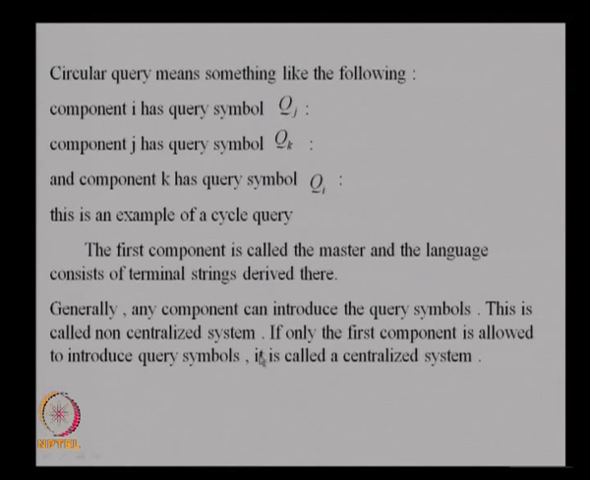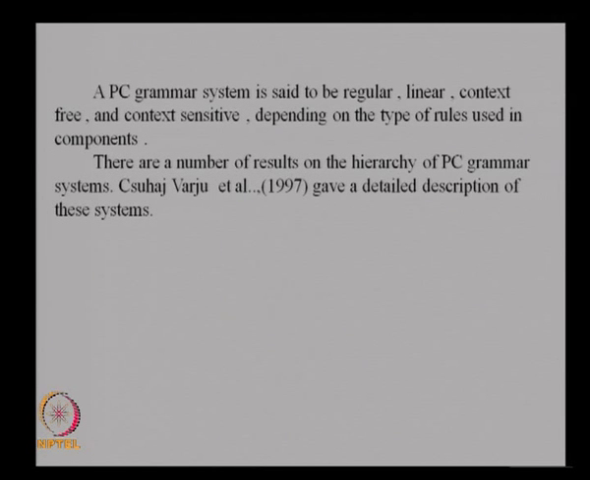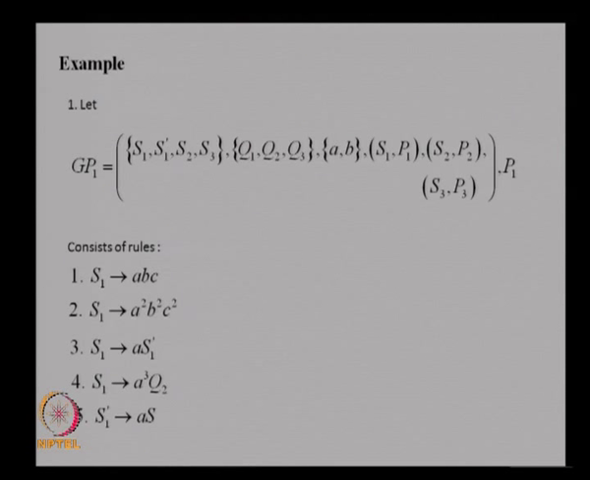So, you have centralized, non-centralized, returning, non-returning. So, 4 types of thing you have, 2 into 2, and what is the language generated under the different types has been studied. What can the rules be? It can be regular rules, linear rules, context free, context sensitive. What is the class of language generated? What are the properties of them? These have been studied widely in the book. There are book chapters on this. So, let us just consider some examples now.